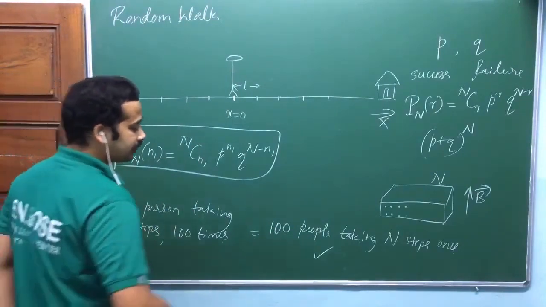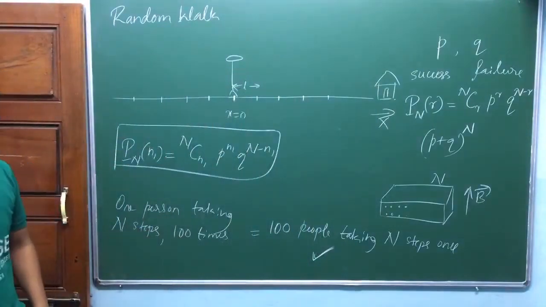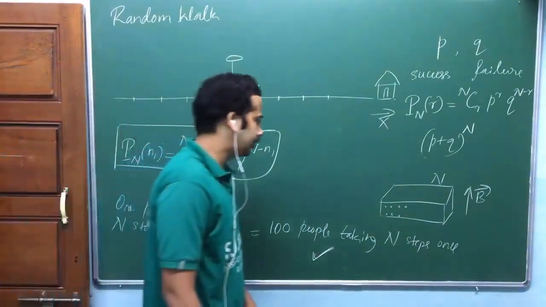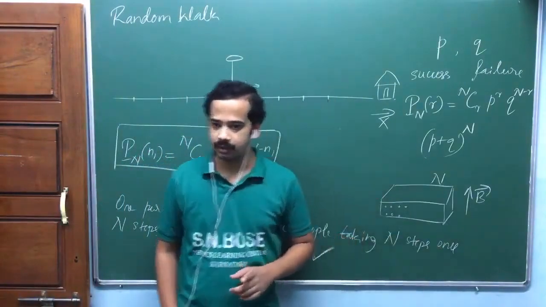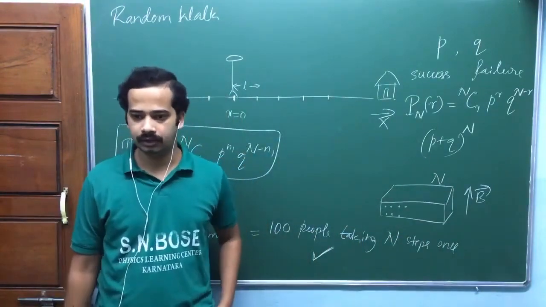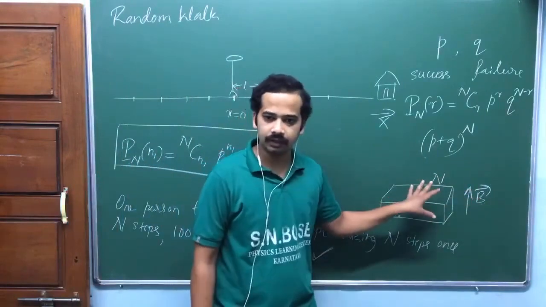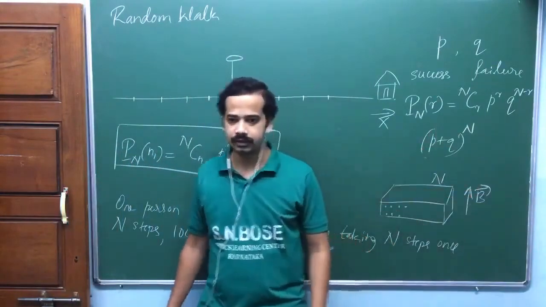But our application comes here. Suppose you take a magnetization situation. You have n atoms. Each atom can align either parallel to the magnetic field or anti-parallel to the magnetic field. All of the n atoms act once, am I right? They are quickly placed in the external magnetic field, isn't it?